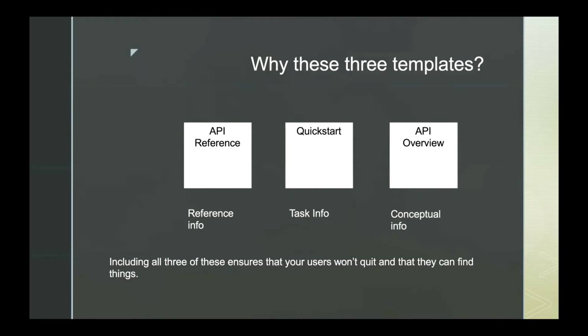And then there's a second level to these templates, where once you have the right documents, the content in these templates tells you some things. There's a bulleted checklist, and I'll have links to the templates later, to make sure that your documentation has everything it should have in it, and that it answers the right questions in the right way.